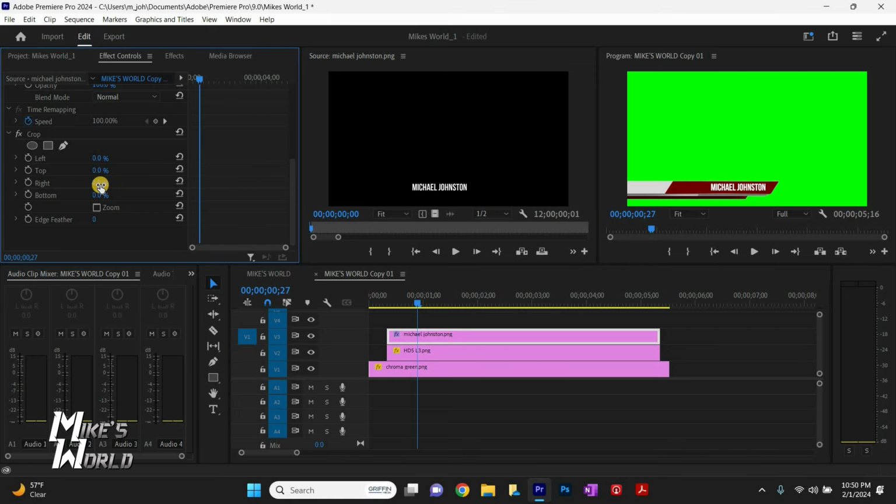So I think a keyframe, yeah, I don't want to go that way. I want to go from the left. So we're going to add a keyframe. Had to think for a second.